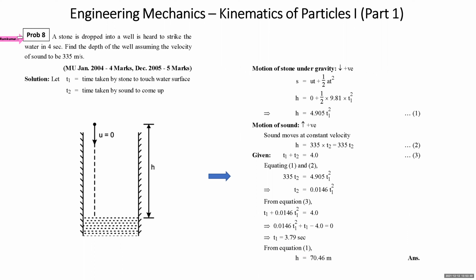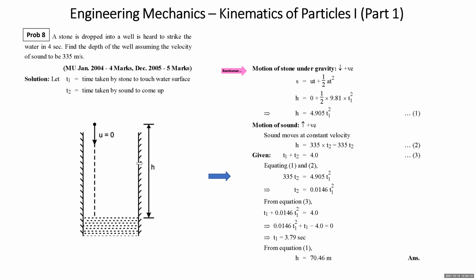First of all, to solve this problem, we should remember that sound moves at constant velocity. We should remember what? Sound moves at constant velocity. Here we are assuming that T1 is the time taken by the stone to touch the water surface. See, when the stone is dropped, it takes some time to touch the water surface. Then sound is created. Then T2 is the time taken by the sound to come up.